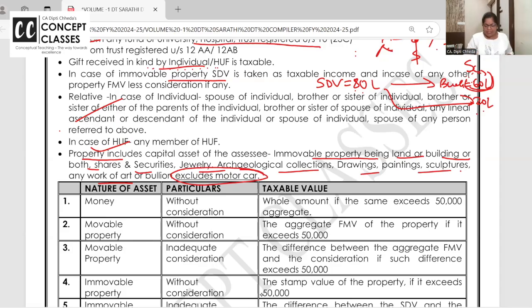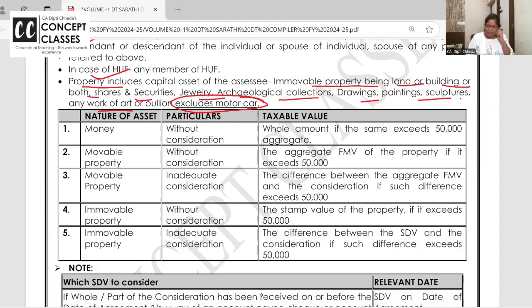Ma'am, in capital gain chapter, motor car is also an asset. But for gift, if you're gifting motor car, then it's not taxable, specifically excluded. Then this table you can read on your own, nothing to revise. If it is in money, if it exceeds 50,000. If it is in property, fair market value stamp duty exceeds 50,000.